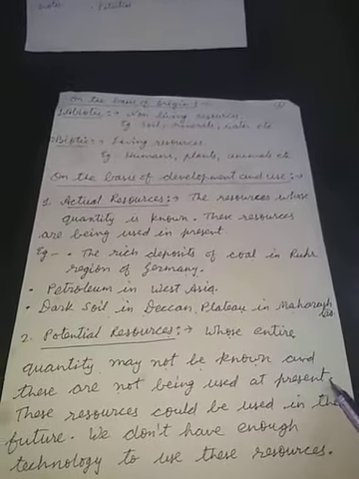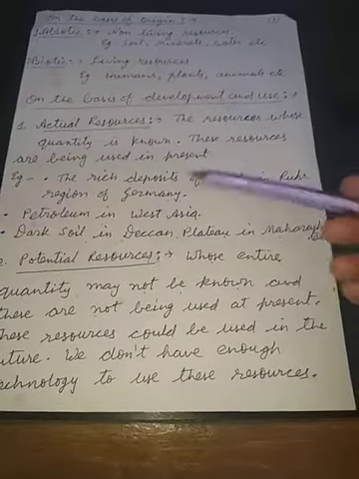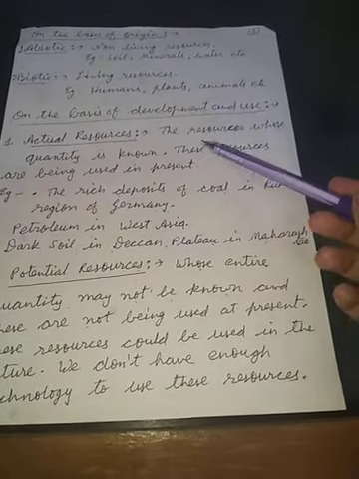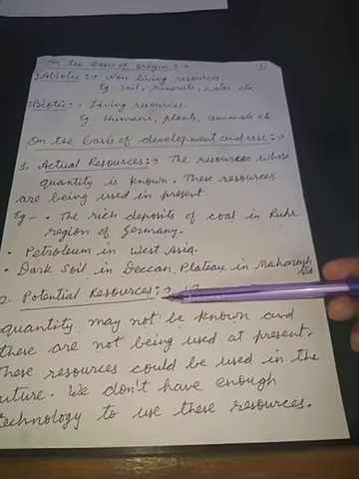We don't know about the quantity of these resources; they are potential resources. So what is the difference between actual and potential resources? Actual resources: we know about the resource, we know the quantity of this resource, and we are using it. And what is a potential resource?